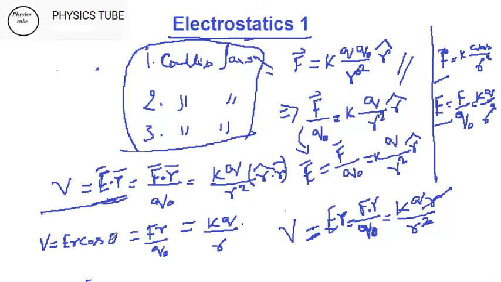Now which theta are we talking about? What is the angle? Suppose you have your charge to be this q. This is my q, whose field I want to find out, and this field is E. All the lines of force are repulsive for the test charge, going out like this.